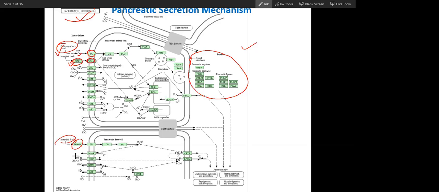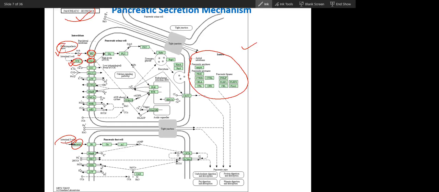Have you been taught about secretin, intestinal hormones? Anyone? Demilola? Have you been taught about these intestinal hormones?